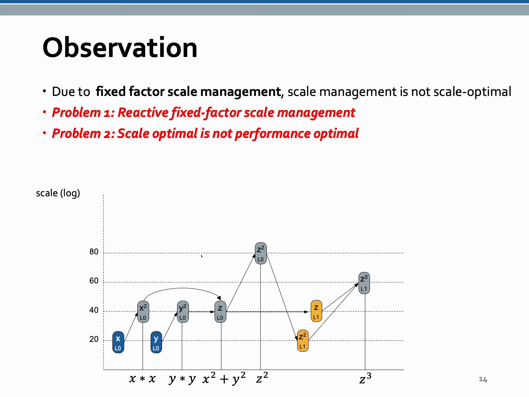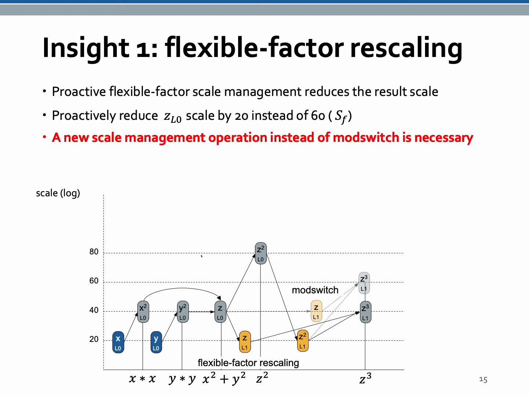Existing work reduces the scale reactively by inserting rescale when it can meet constraints. Scale management with rescale and mode switch only allows reducing the scale by the rescaling factor or 0. Reactive fixed factor scale management is not enough to achieve scale optimality. Moreover, optimizing scale does not directly improve the performance of the program, so the scale management should directly reflect the latency of the FHE program. The first insight of this work is flexible factor rescaling.